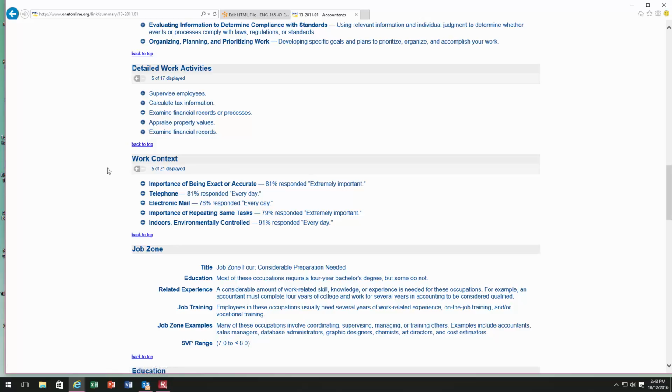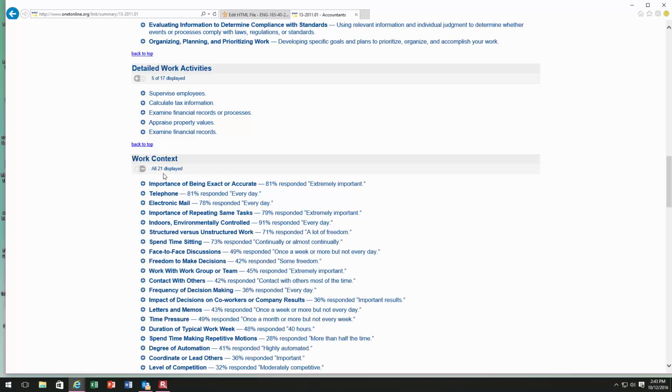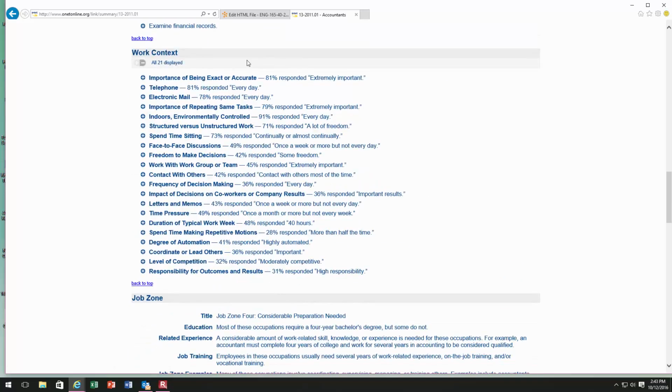Okay, and so one thing that students tend to do, and I completely think this is a great idea, is use work context for the graphic that you need to provide. So let's say if we click on this, under this category's work context, under accounting, the work context section gives 21 different things, and it gives percentages in terms of the type of work that you do most often. And so these percentages will allow you to make a really useful chart, right? Like a table that you can create using this information in this section.